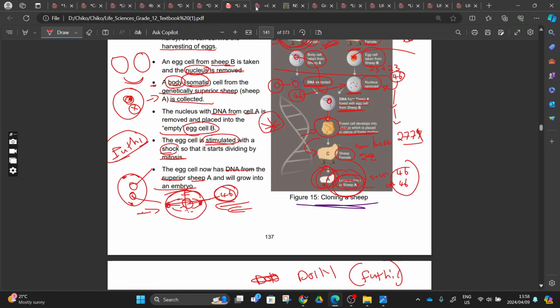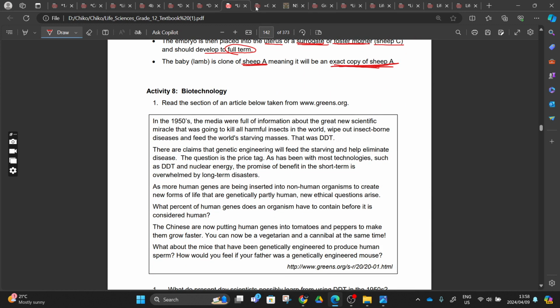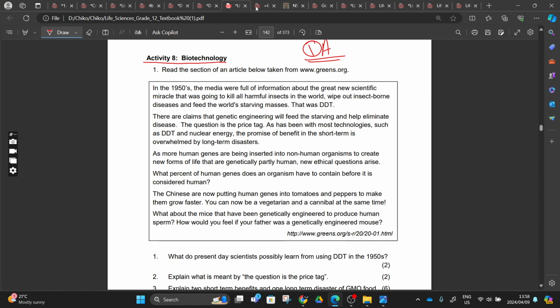You can go and do the research, come back here and let's argue this one, right? And then activity 8, we'll do this tomorrow. I'll come with question papers that are related to this cloning, and then we do this as a class tomorrow. And then from there we can also incorporate a DNA profile, right? So with that being said, thank you guys. And then this is the activity, go and do the activity.